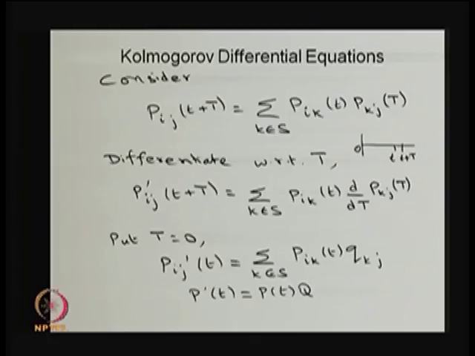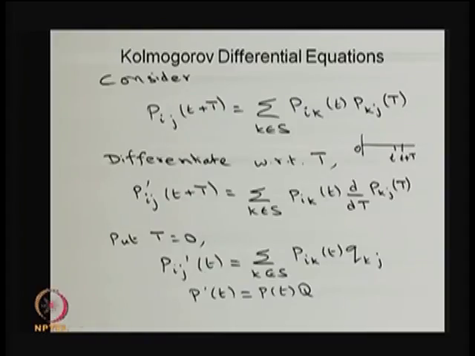Then substituting t equal to 0, the left hand side is going to be Pij dash of t, that is the same as the summation over this, whereas this is nothing but the way we have defined the infinitesimal generator matrix entries. So, this is nothing but the Qkj, that is the rate at which the system is moving from state k to j.